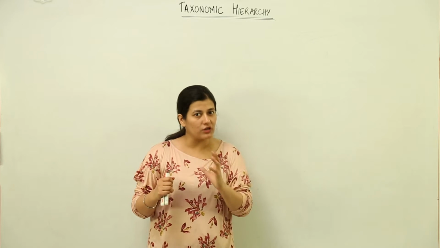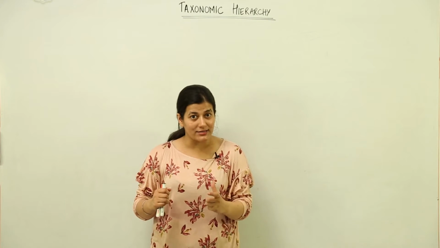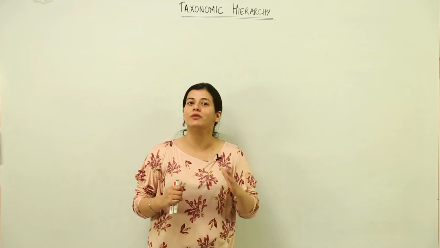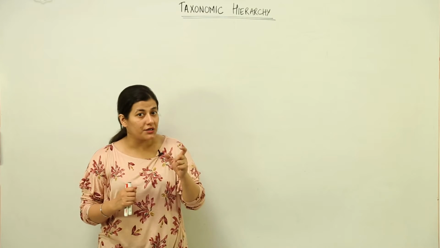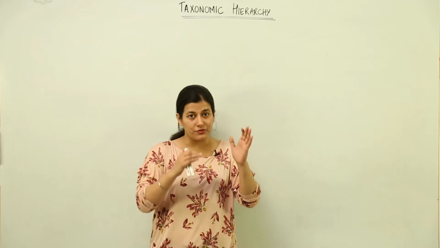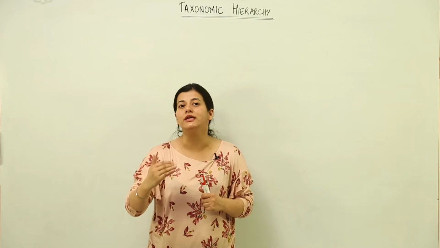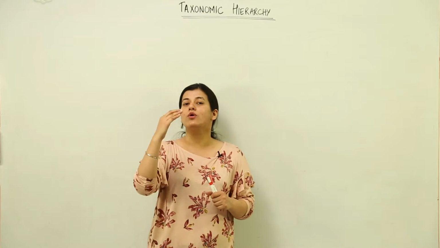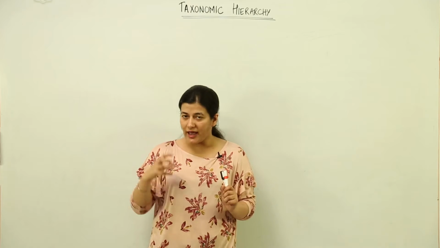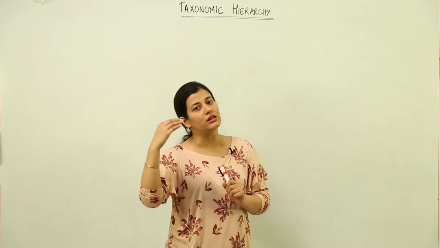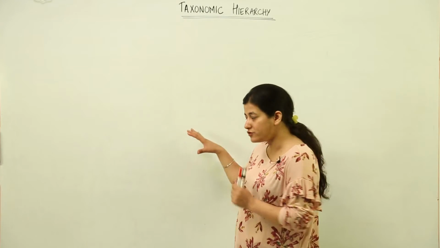That framework of classification, which is highly systematic, is known as taxonomic hierarchy. You need not confuse this word systematic with systematics, because I am using it to say that it is an orderly framework of classification, and accordingly we put the organism in the particular taxon wherever we have to fit it.